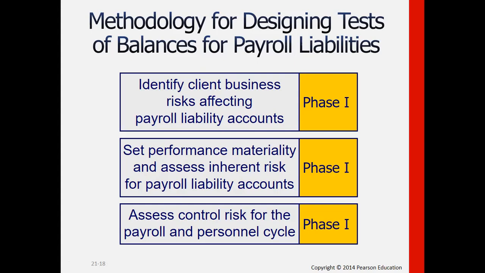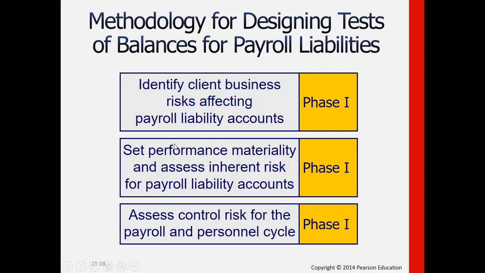Any item below that threshold, the performance materiality level or level of tolerable misstatement, would be immaterial. Anything that is equal to that or above would be material. And that's still phase one.